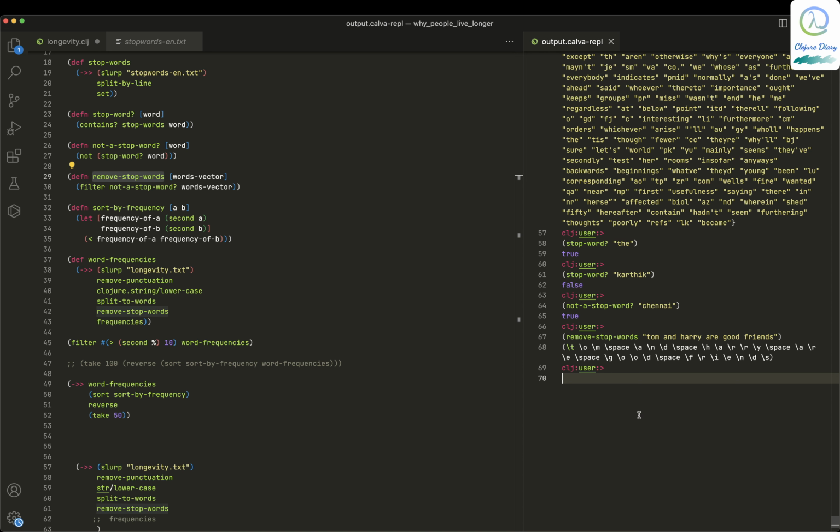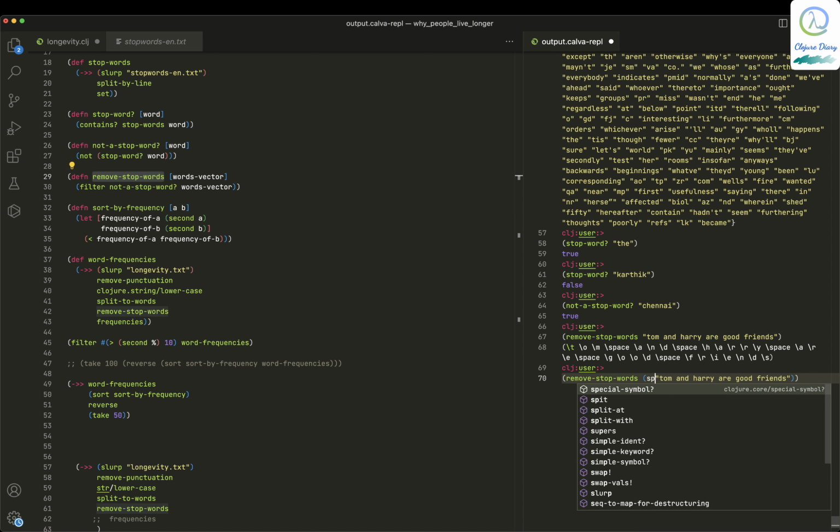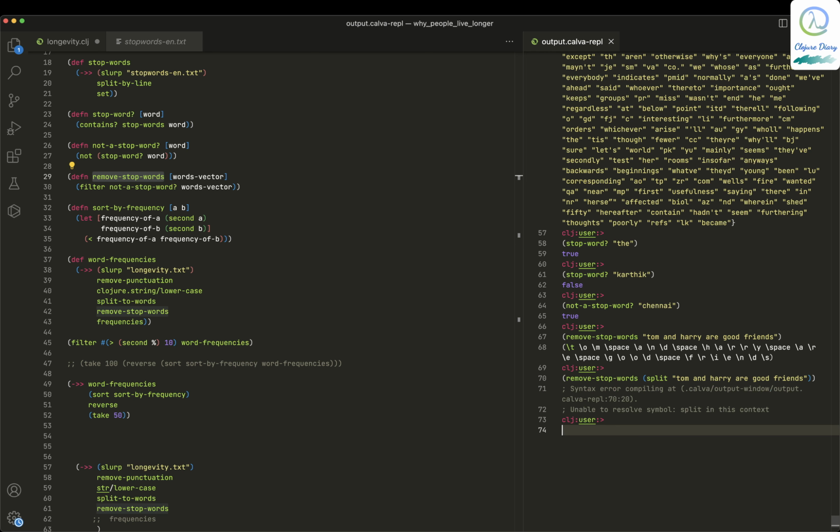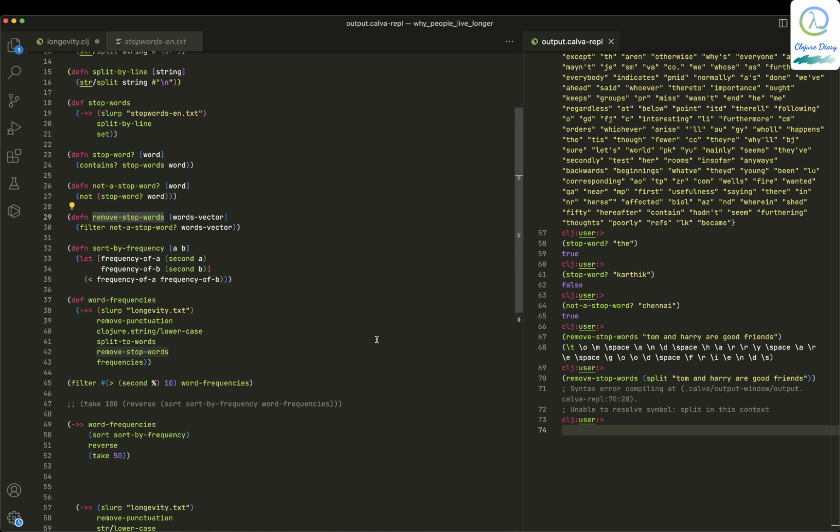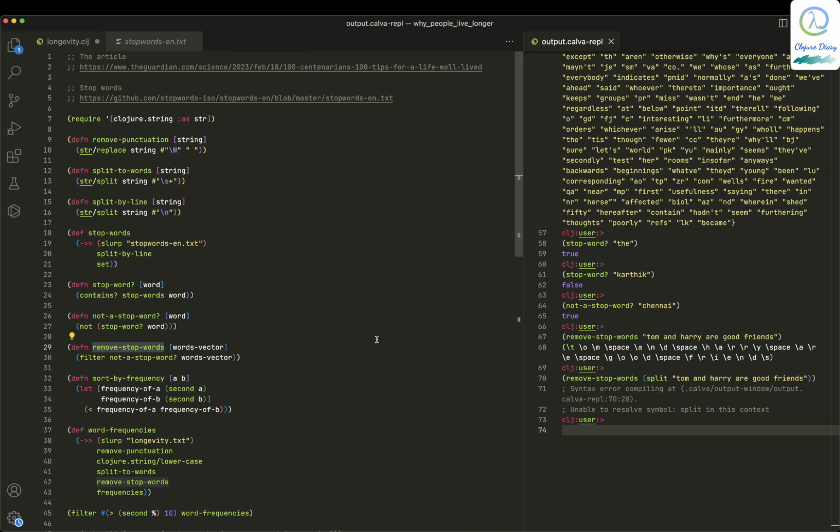It shouldn't be like this. I'm really sorry, it should be like a vector. So let me split it up. I hope it splits by spaces. Still no. How does split work?